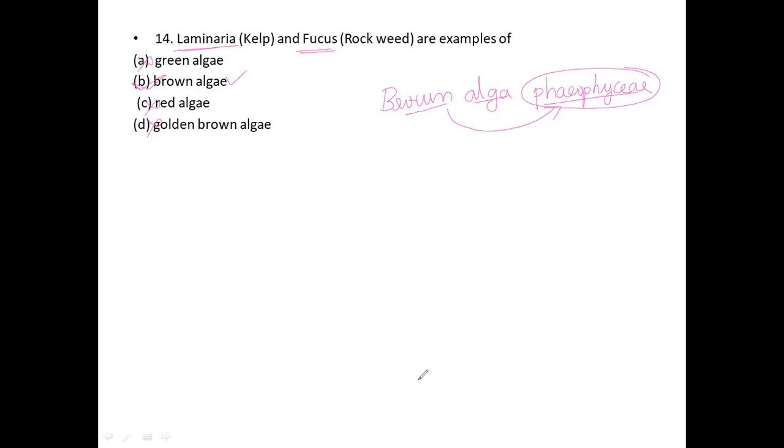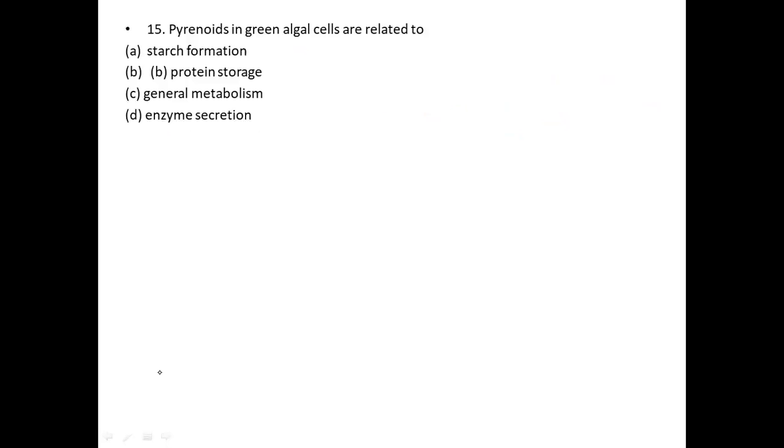Now I would like to move on to another question, the 15th question. Pyrenoids in green algal cells are related to what? They are asking only about pyrenoids, and they have given four options. Option A is starch formation, option B is protein storage, option C is general metabolism, and option D is Engelmann's equation.